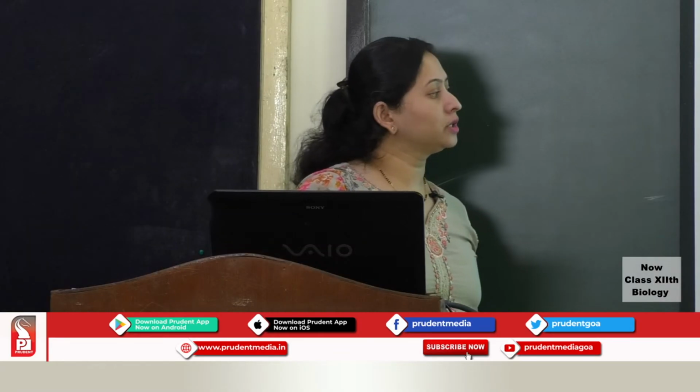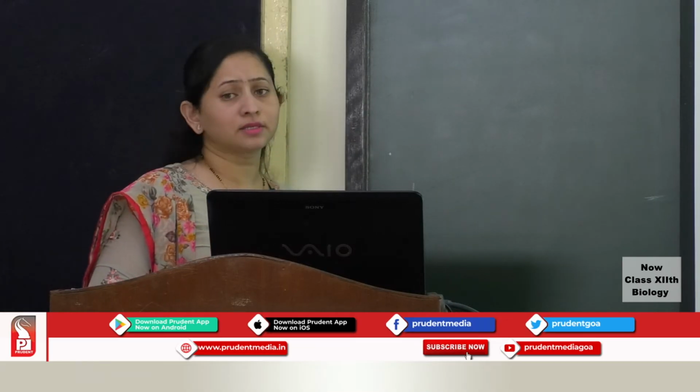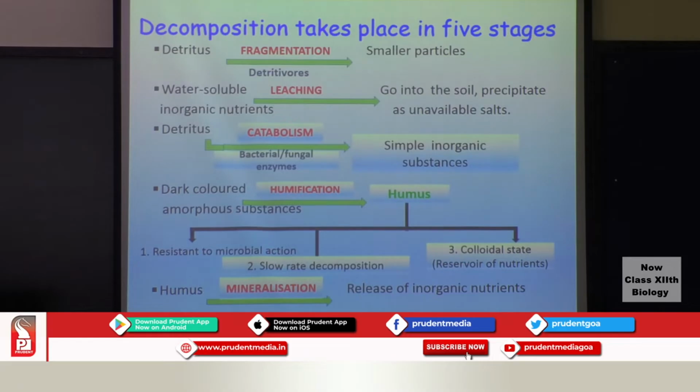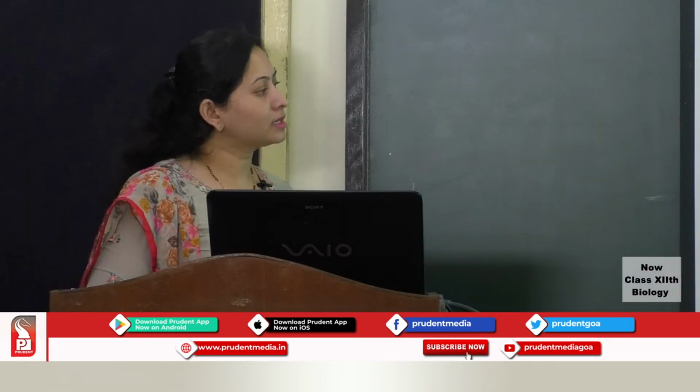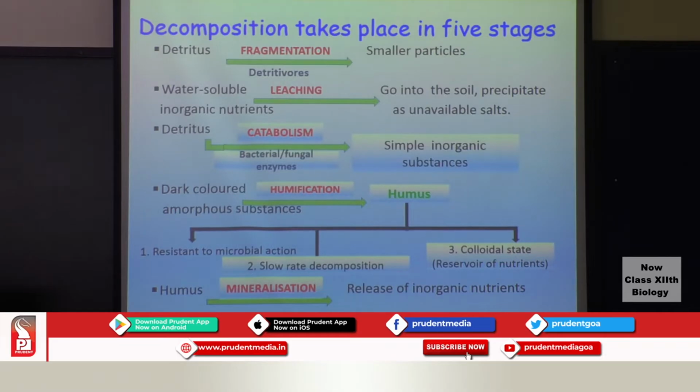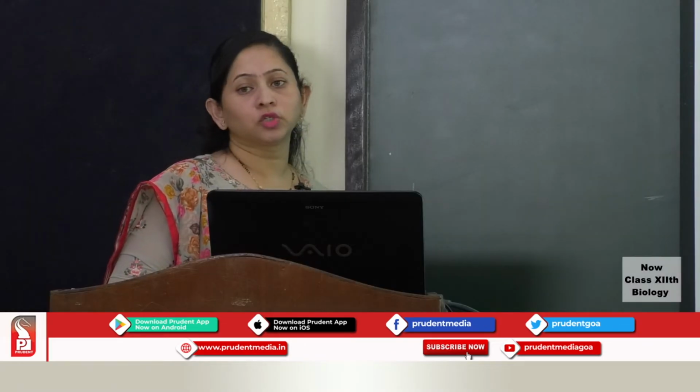Humus has 3 important characteristics. It is extremely resistant to microbial action, just because it has undergone so many steps of breakdown. Because of that, there will be a slow rate of decomposition of the humus. And lastly, it is colloidal in state. It can hold water 10 times its weight. Plus, it is a reservoir of nutrients. And finally, we have mineralization, wherein the humus will be further degraded to release the inorganic nutrients into the soil.